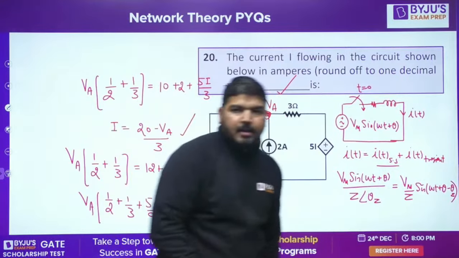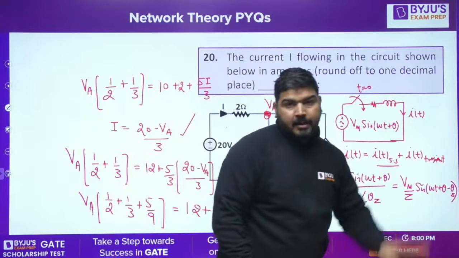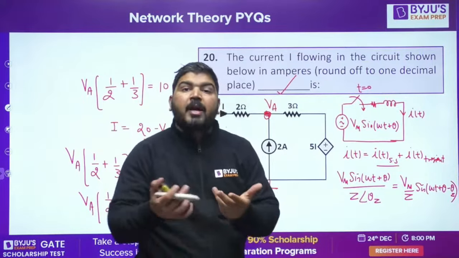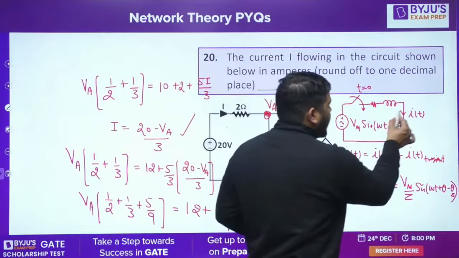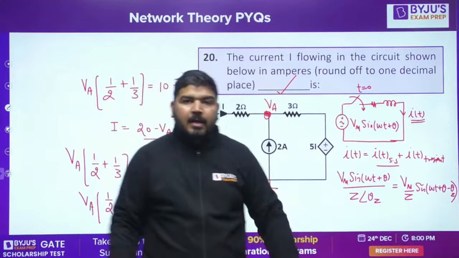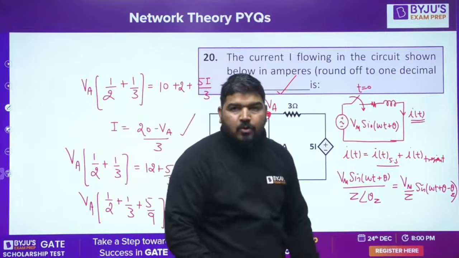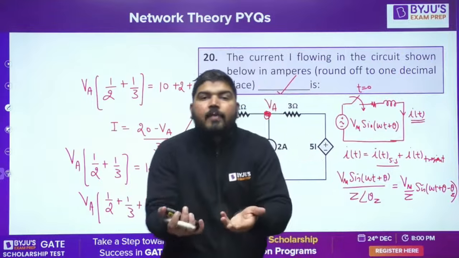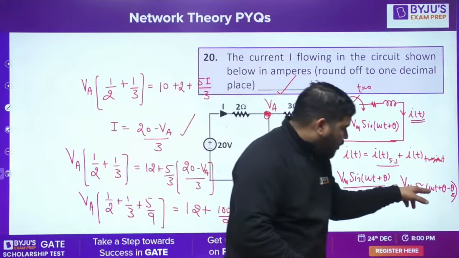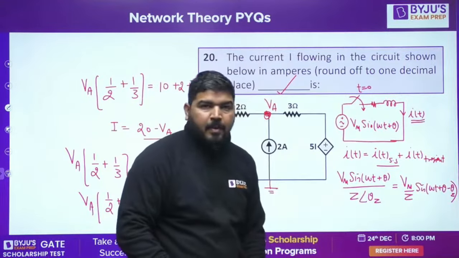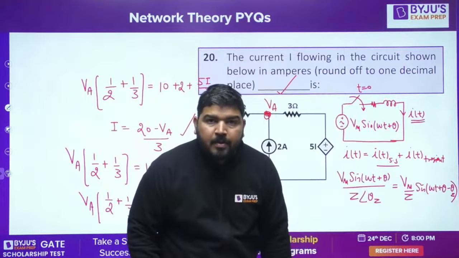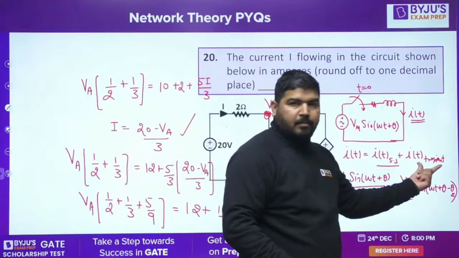Now, if this is the steady state current, what is the transient current? At t equal to 0, omega t is also 0. At that moment this current has to start from 0 value because of this inductor, which has 0 initial current. As soon as the switch is closed, the current has to be 0. But if you put omega t equal to 0 here, Vm by Z sine of theta minus theta Z is not 0. To make it 0, the transient current will come.